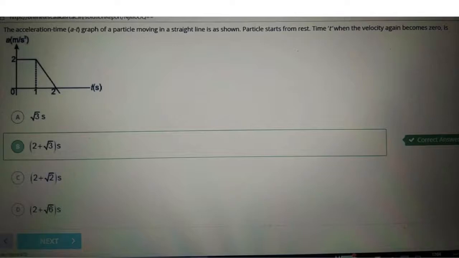The acceleration time graph of a particle moving in a straight line is as shown. Particle starts from rest. Time t, when the velocity again becomes zero, is.